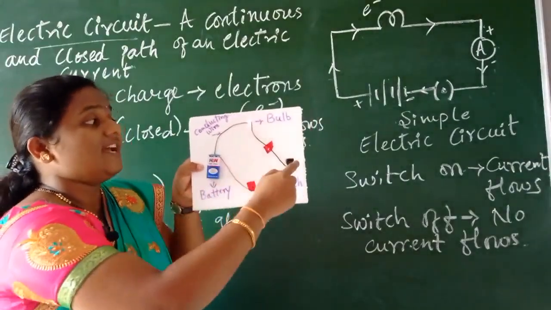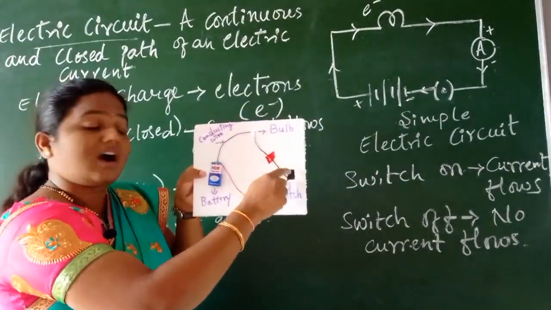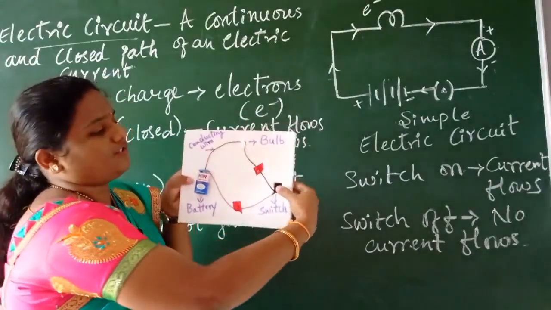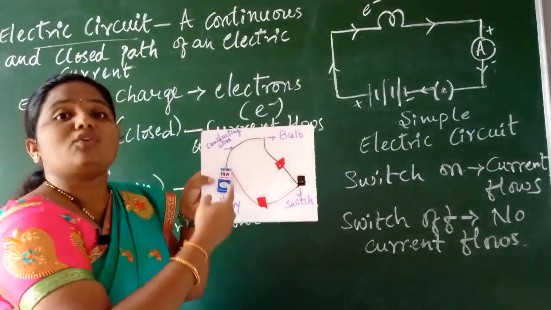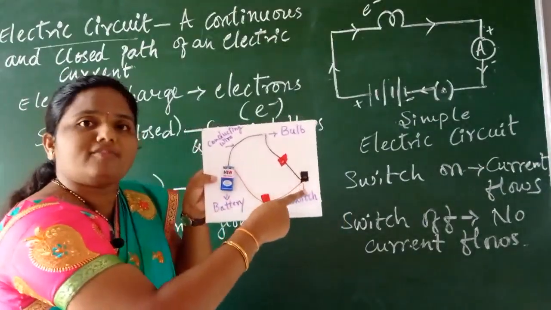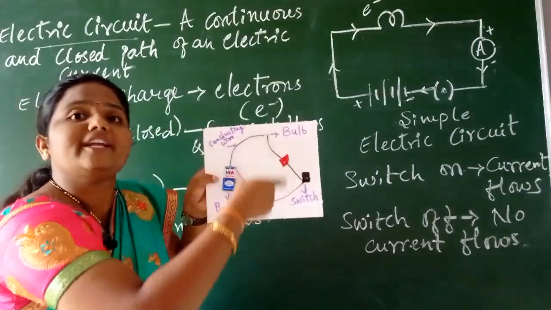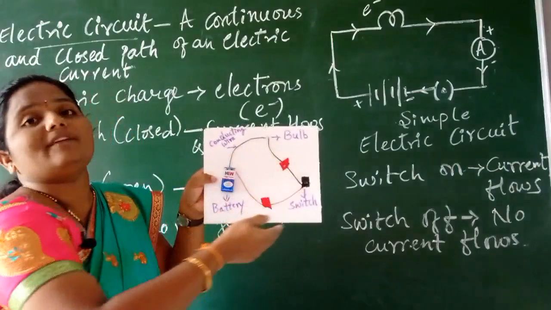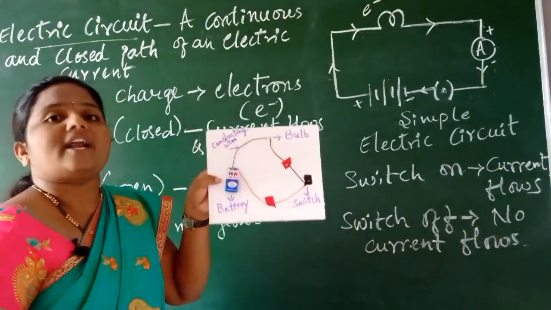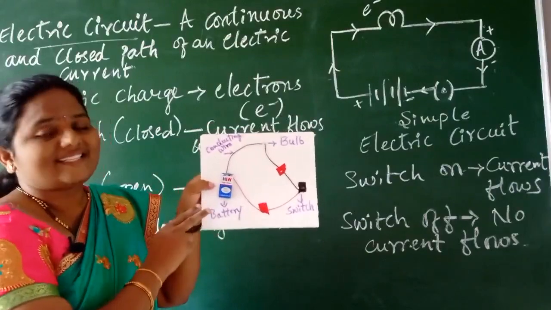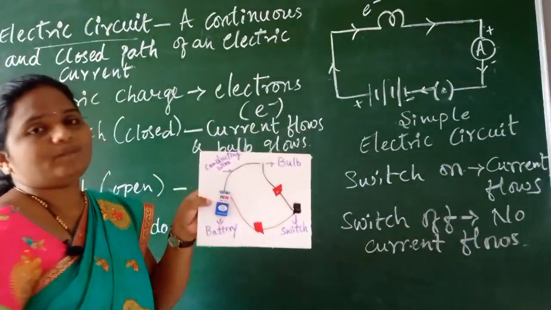Suppose if I say the switch is off or the switch is open, there is no current flow. For example, see, isn't it? Now the switch is in open condition, means it is off, isn't it? Means it is not a continuous path. Whenever there is no continuous path, ultimately what happens? There is no current flow in an electrical circuit. Got it, children? Is the concept clear?